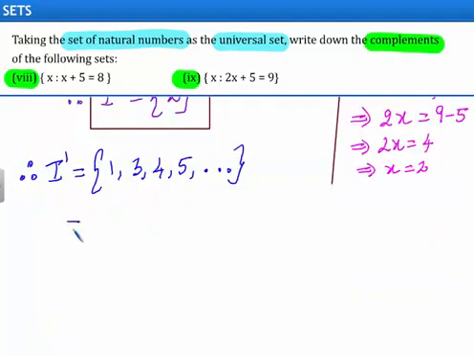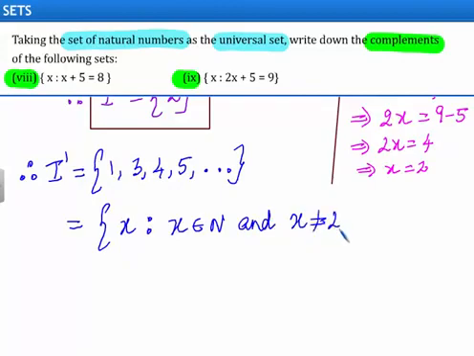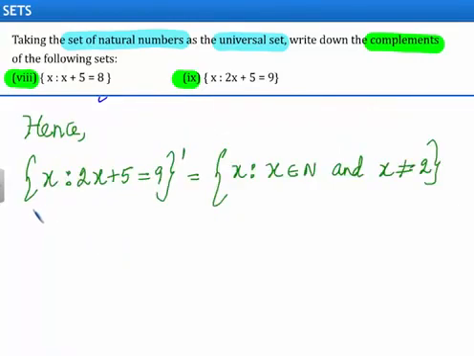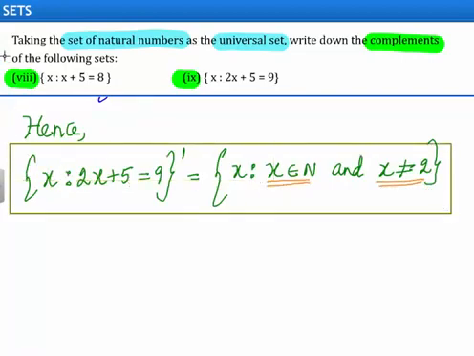So in set builder form we can write this as set of x such that x belongs to the set of natural numbers and x not equal to 2 since we don't have 2 in this set. Hence, the complement of the given set will be equal to set of x such that x belongs to N and x is not equal to 2. With this, we come to the end of the solution.